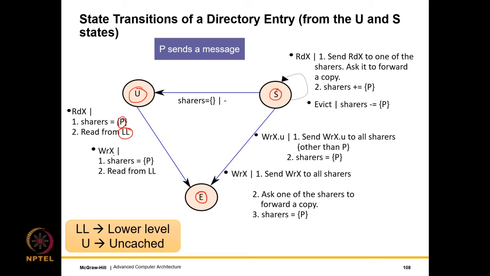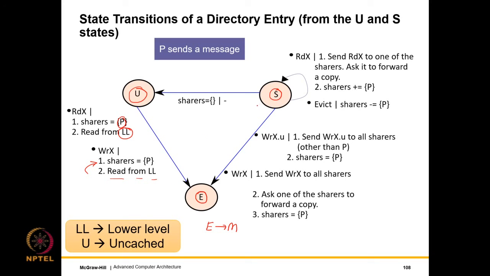And if there is a write miss message, then also it is entering an exclusive state, in the sense nobody else has a copy. And since E to M transitions are silent, the directory will have no idea whether an E to M transition has actually happened. So for that reason, the directory only maintains a single state which is exclusive. And it sets sharers equal to P and it initiates a read from the lower level.